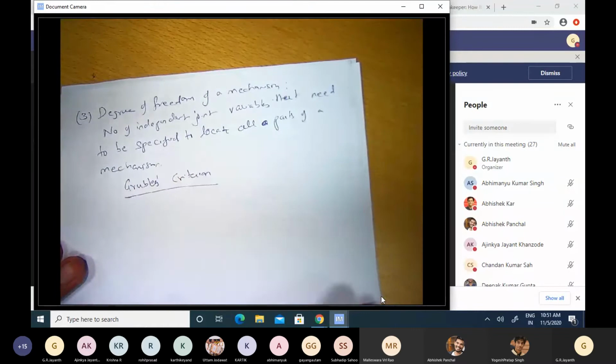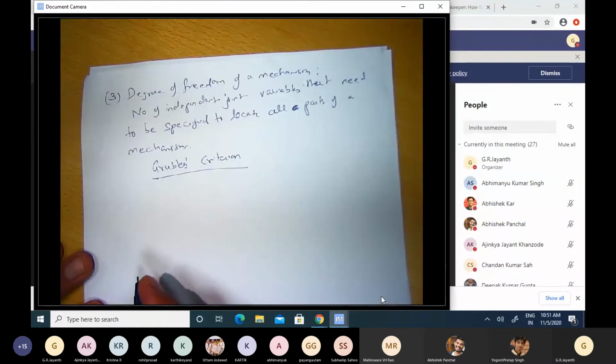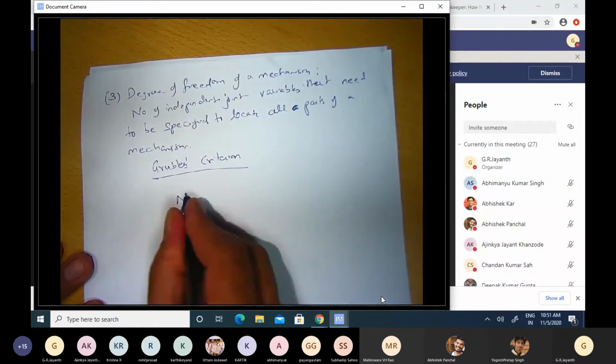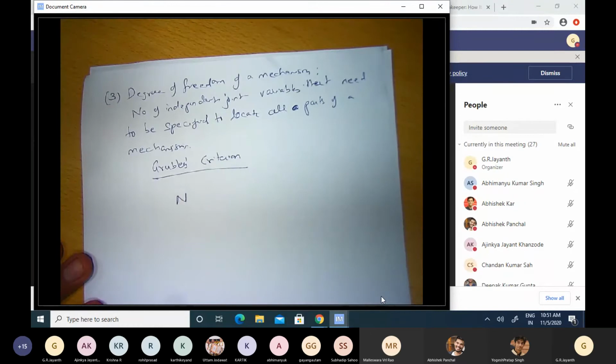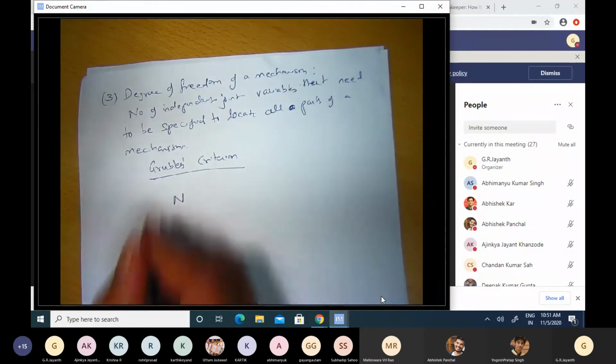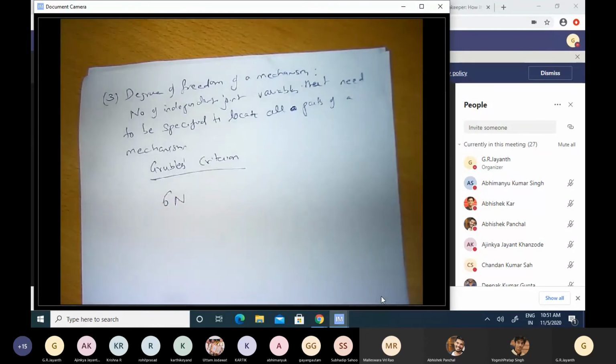Okay, so in general, if you have n rigid bodies, then each rigid body has 6 degrees of freedom. It can translate along 3 orthogonal axes and rotate about 3 orthogonal axes. So it has 6 degrees of freedom. So in general, n rigid bodies therefore will have 6n degrees of freedom. Okay.